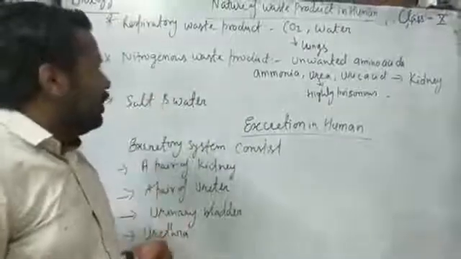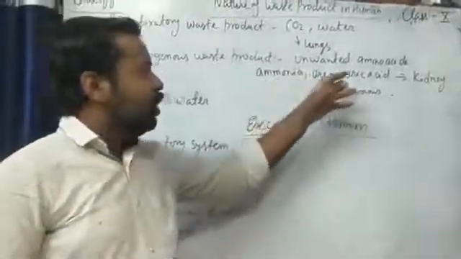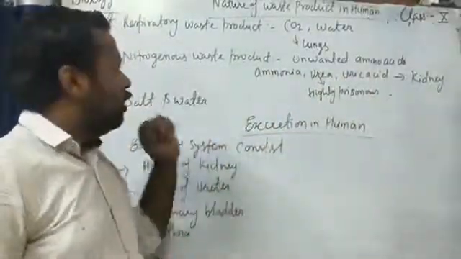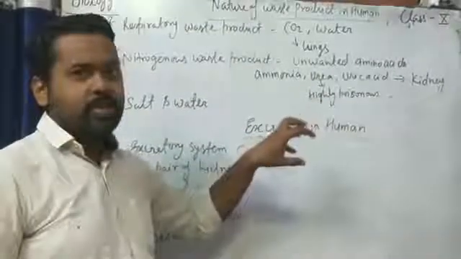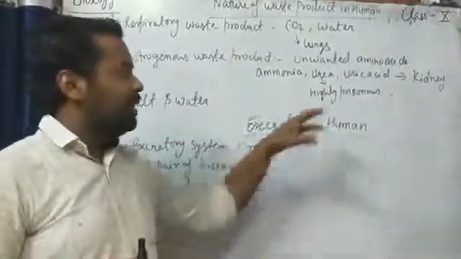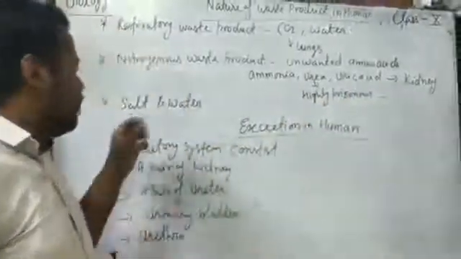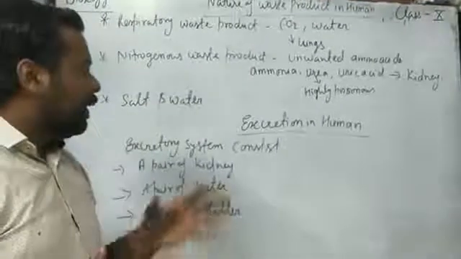And nitrogenous waste material: unwanted amino acid, ammonia, urea, uric acid are produced in our body as nitrogenous waste material. Urea is a highly poisonous substance which is produced in our body, which needs to be excreted out through the kidney. Next is salt and water. Salt and water get released through sweat.